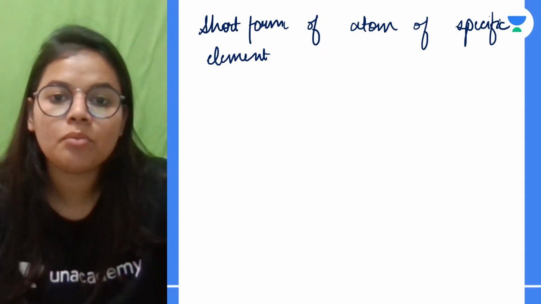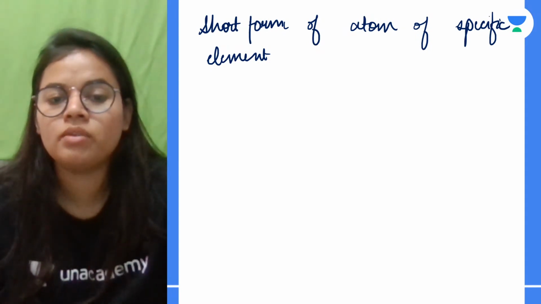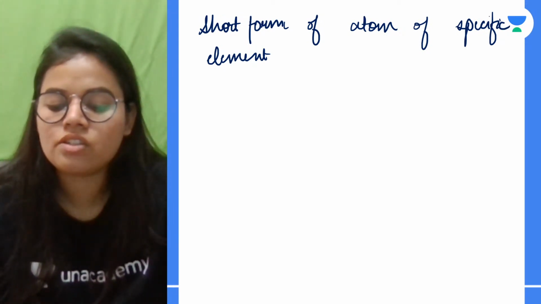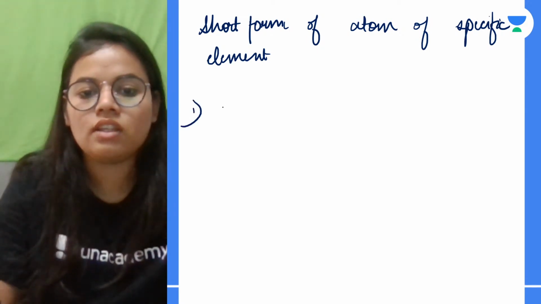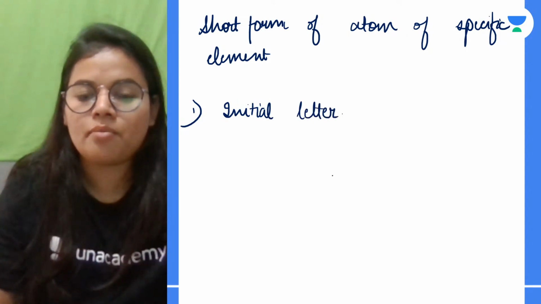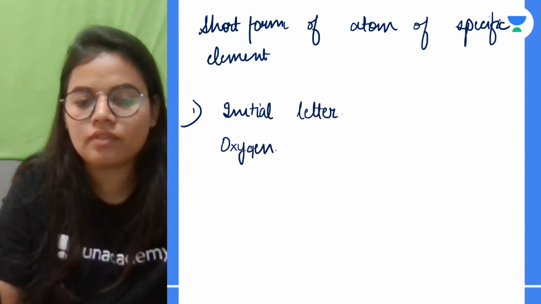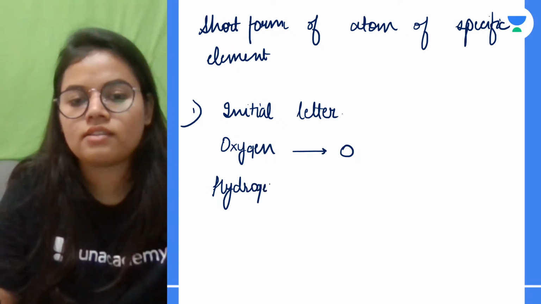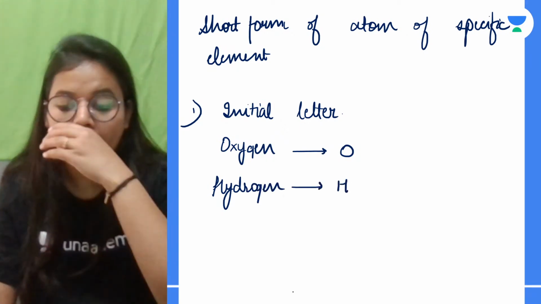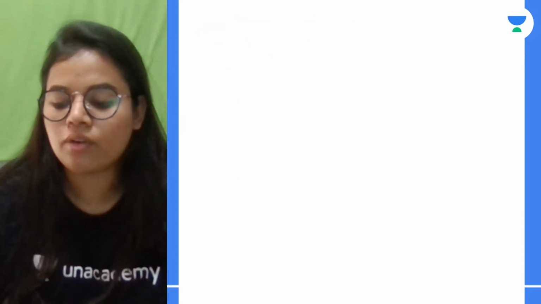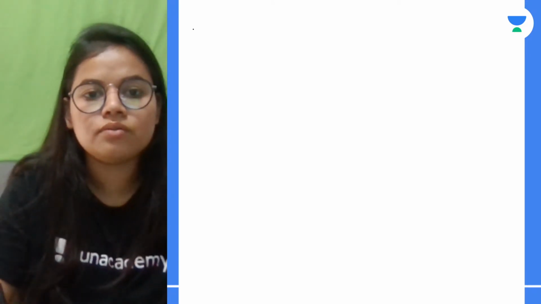अभी अगर हम बात करते हैं symbols, how are we using the symbols and what are the different types. तो first of all हम लोग use करते हैं the initial letter. So first is the initial letter. For example, अगर हम बात करें oxygen की, it is represented as O. If I talk about hydrogen, it is represented as H. तो first तो हो गया, हम लोग use कर सकते हैं initial letter. Next is we can use first two letters.